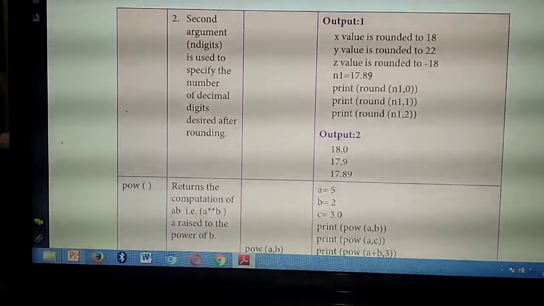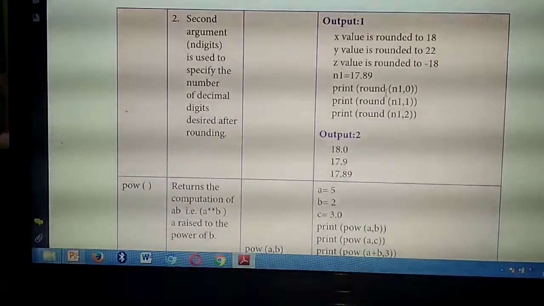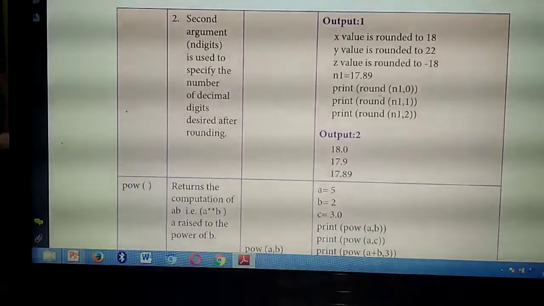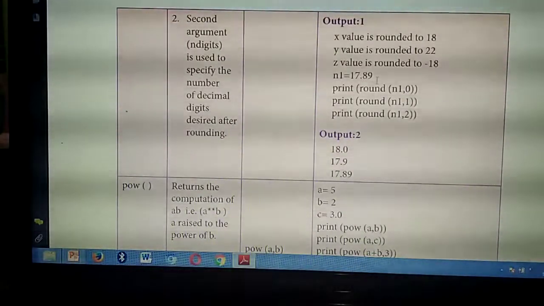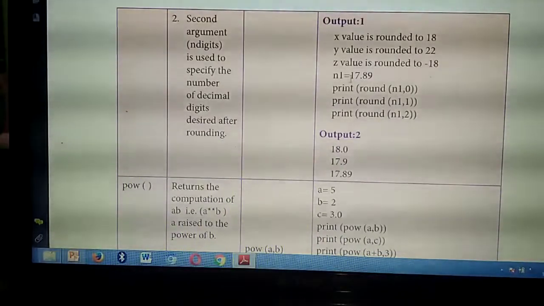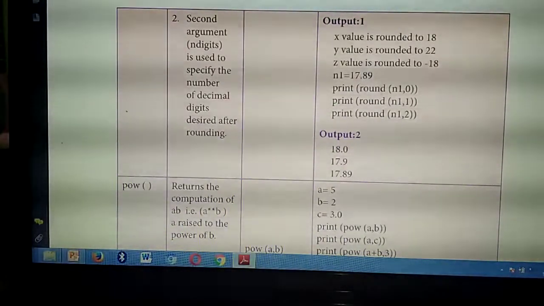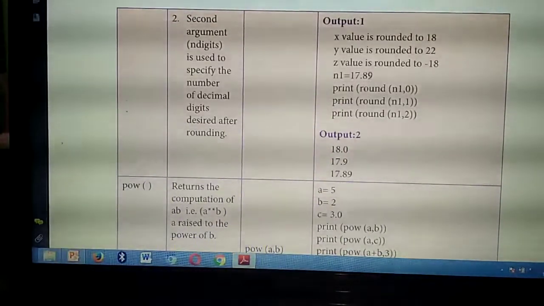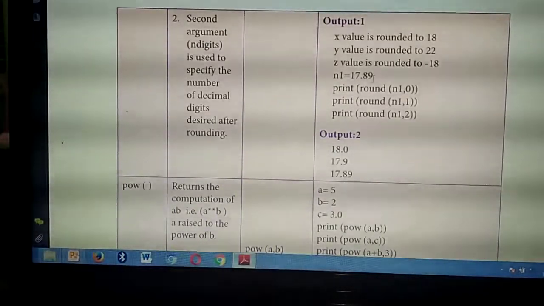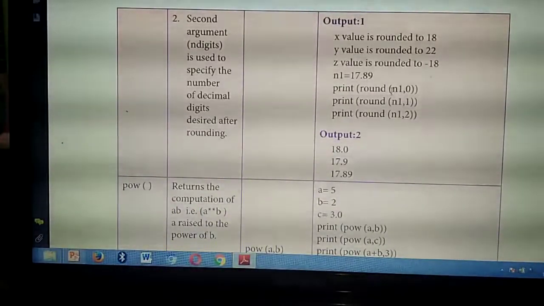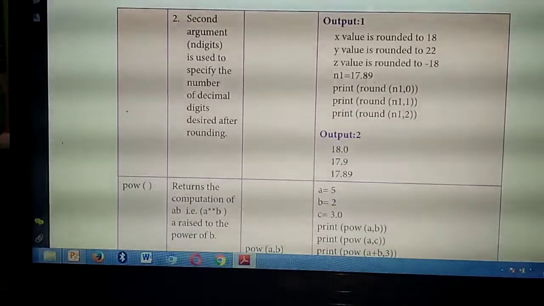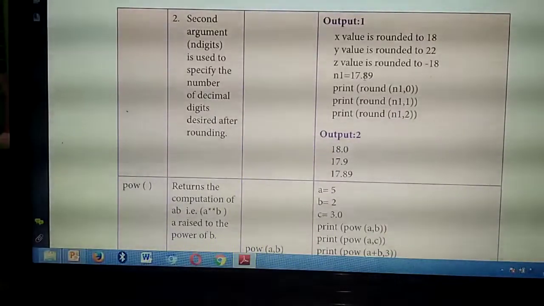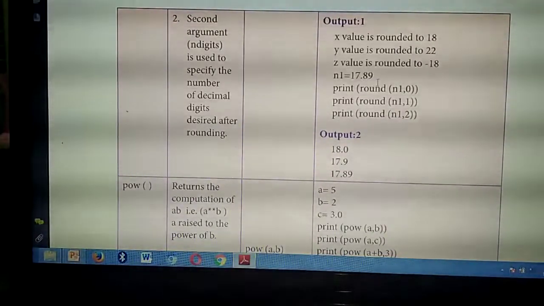Understand what's the second argument? Second argument means number of digits you need to round. That means after the point, the places you are going to specify. So here they are giving one number, n1 equal to 17.89. So round of n1 comma 0, that means the point place. Then round of n1 comma 1 means after the point first place. n1 comma 2 means after the point second place. See the output 17.89. So what's the first thing? n1 comma 0, 0th place, normal round. 17.8, first one. 17.8 means what you will write? 18. So they have written 18.0, isn't it?